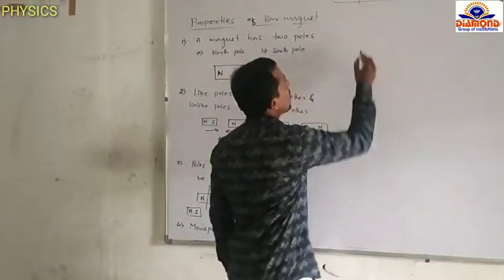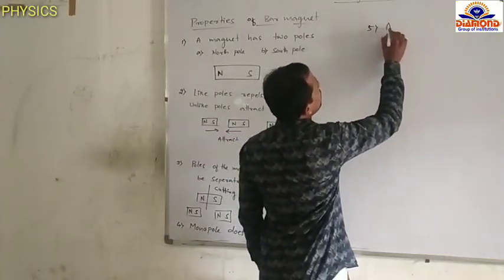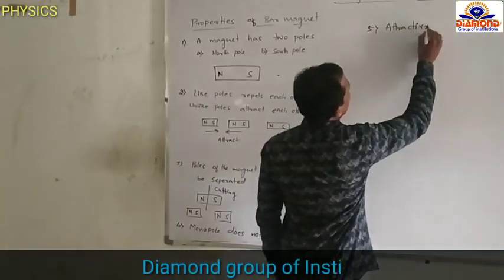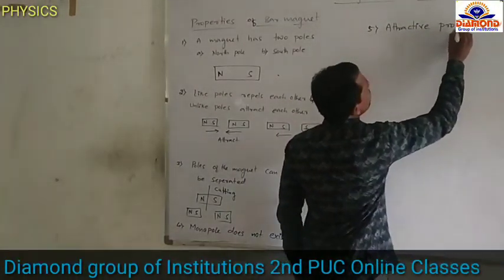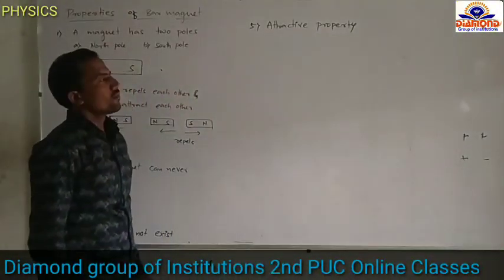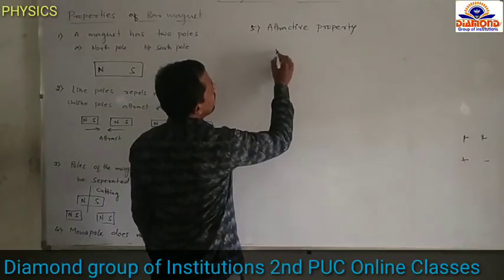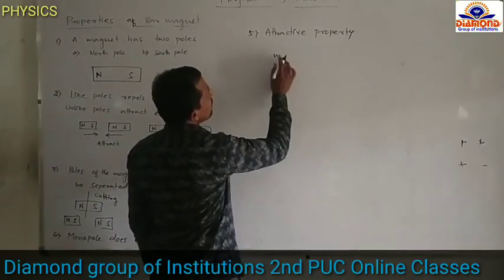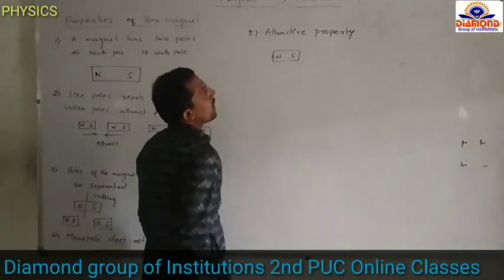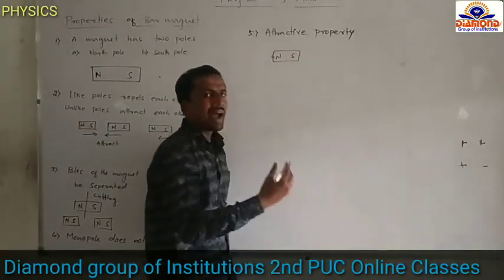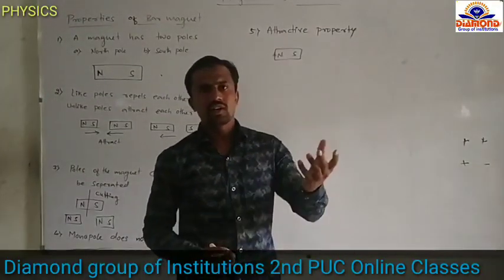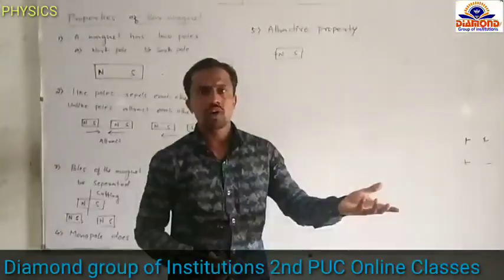The next property, attractive property. We are taking one magnet and we are taking a magnetic substance. What are the magnetic substances? Iron, steel, cobalt, nickel.